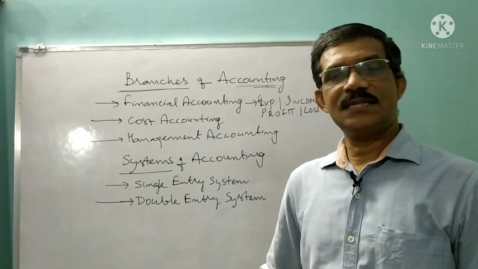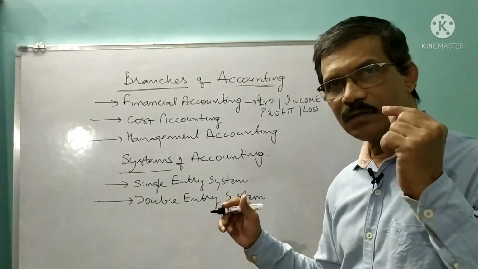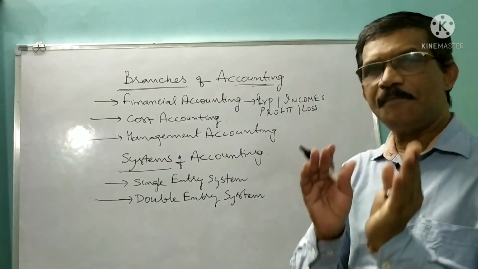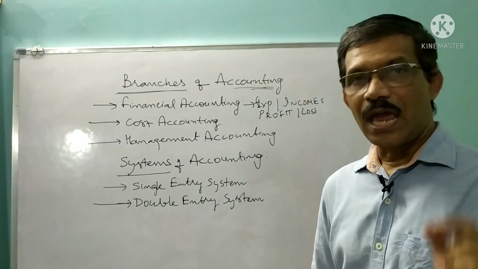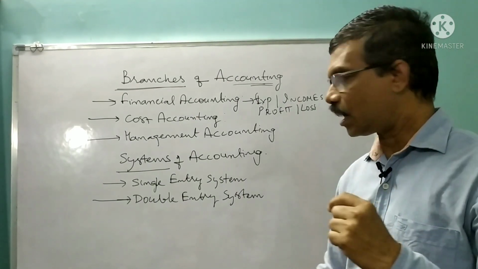So now let us discuss systems of accounting. Systems of accounting generally mean approaches for the calculation of profit or loss. I will give an example.